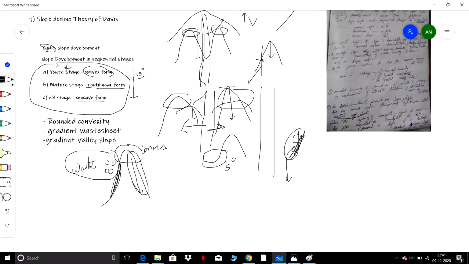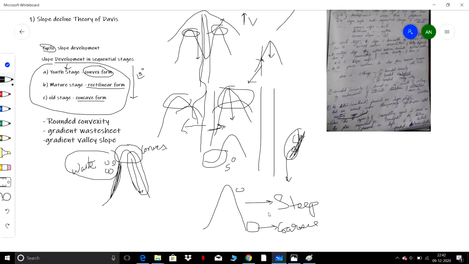In the convex youth stage, the hill slope will be very steep, and the debris which is accumulated is coarser, meaning a bit larger.